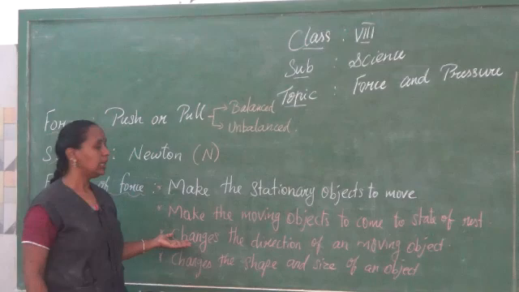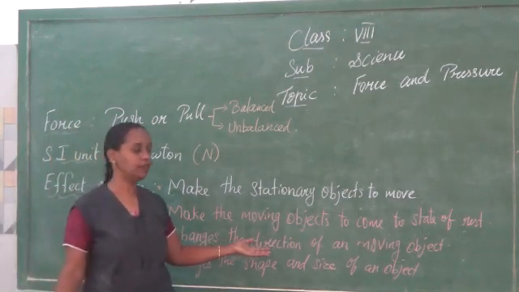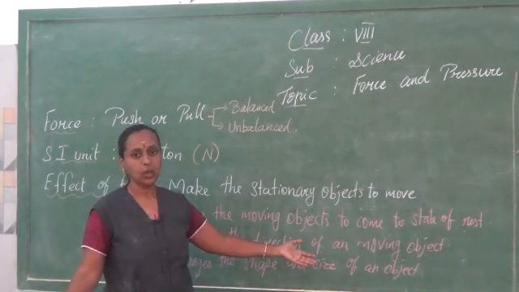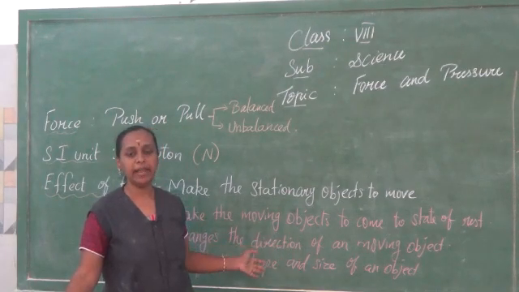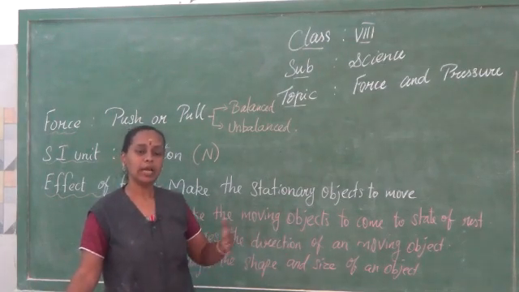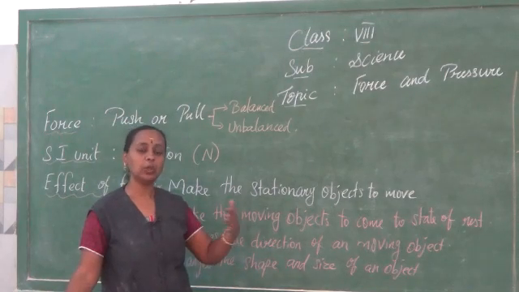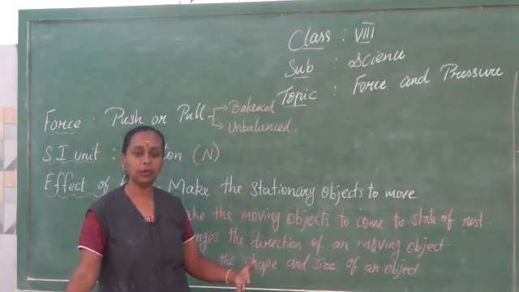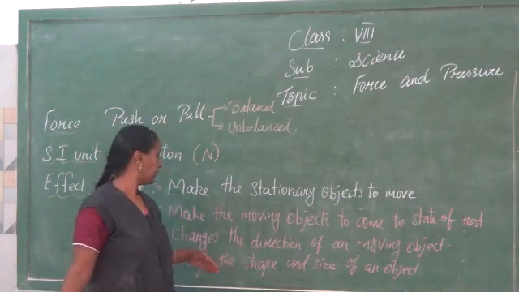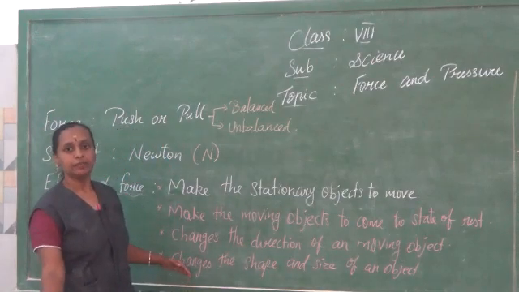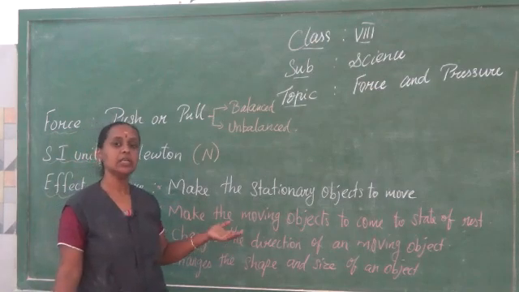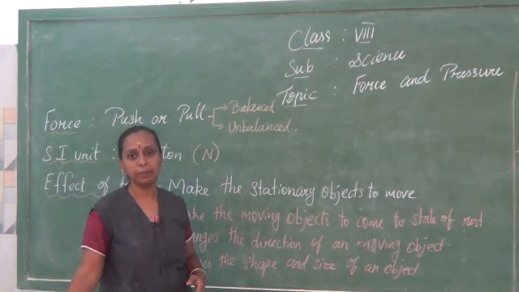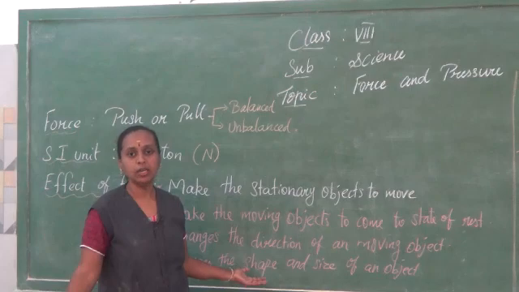Or sometimes it may change the direction of the moving object. While playing hockey or football, you can see the players move the ball and change its direction towards the goalkeeper. So, by applying force, this can happen. And also, for making dough, we are changing the shape and size of an object by applying force.